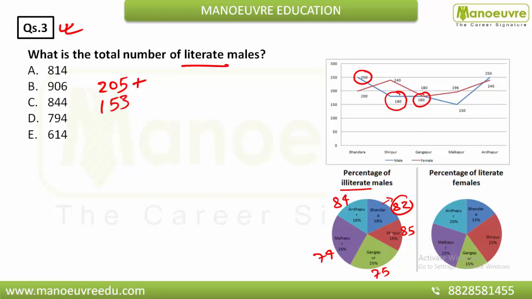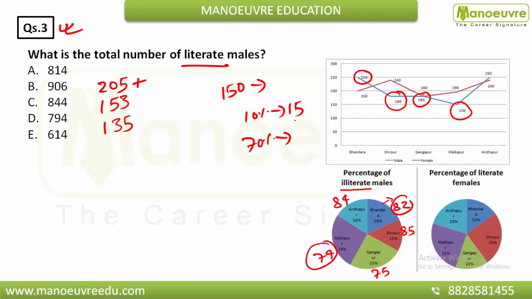Here also this is 180, and you have to find 75% of 180. You have to multiply 180 by 3 by 4. So it will give you 45, and 45 into 3 is 135. Now you have to find 74% of this 150. So 70% you can easily find, 15 sevens are 105, and 4% of 1.5. I'm elaborating it. Look, 10% of 150 is 15, and to find 70% you multiply this 15 by 7. 15 sevens are 105.